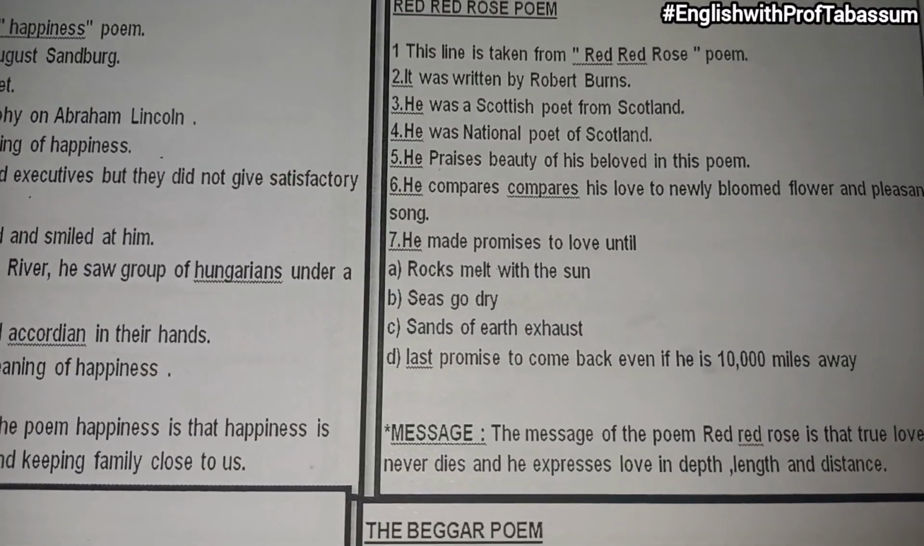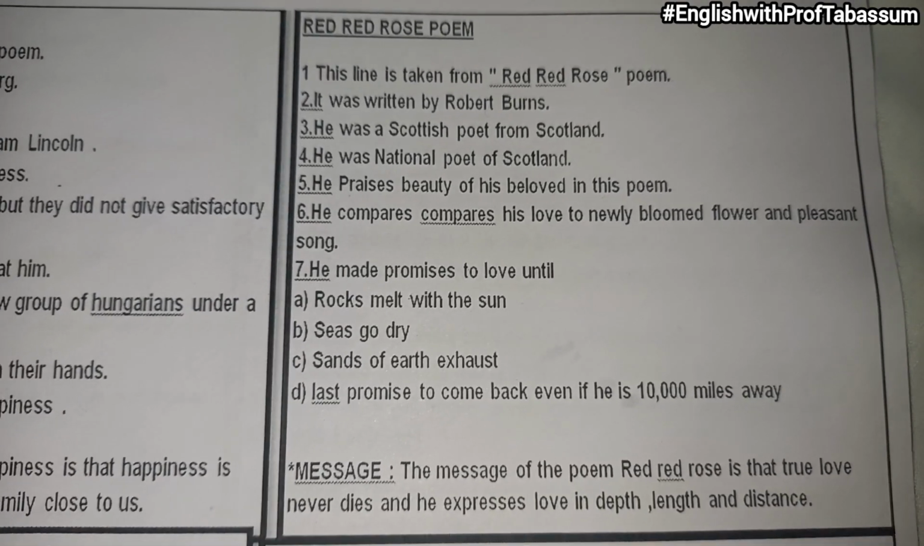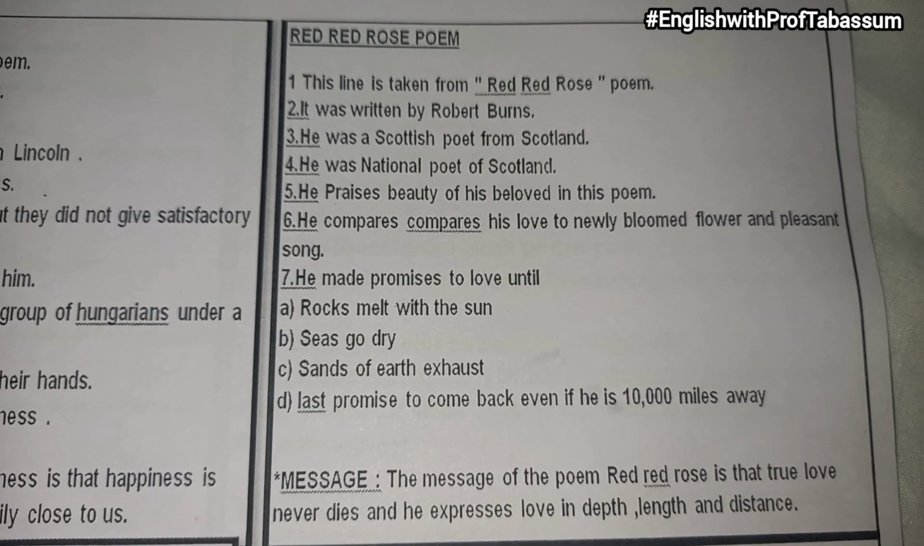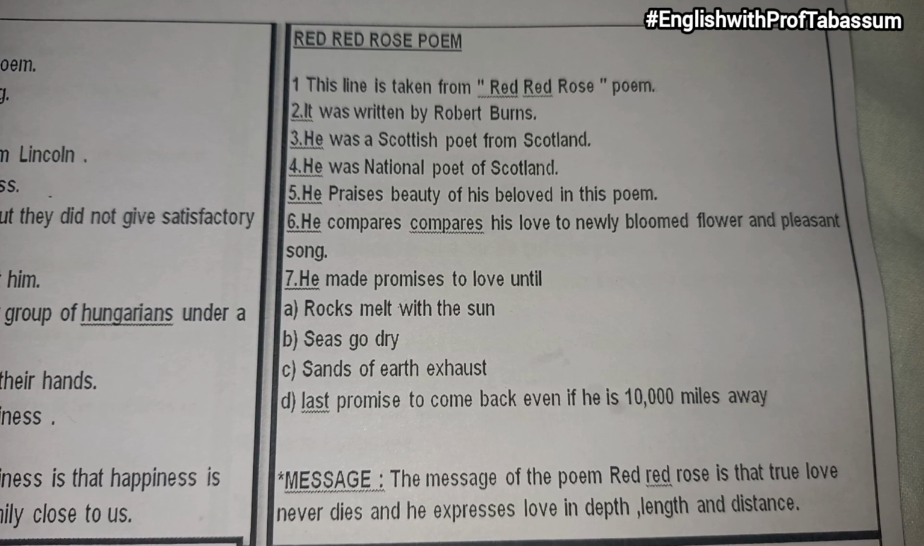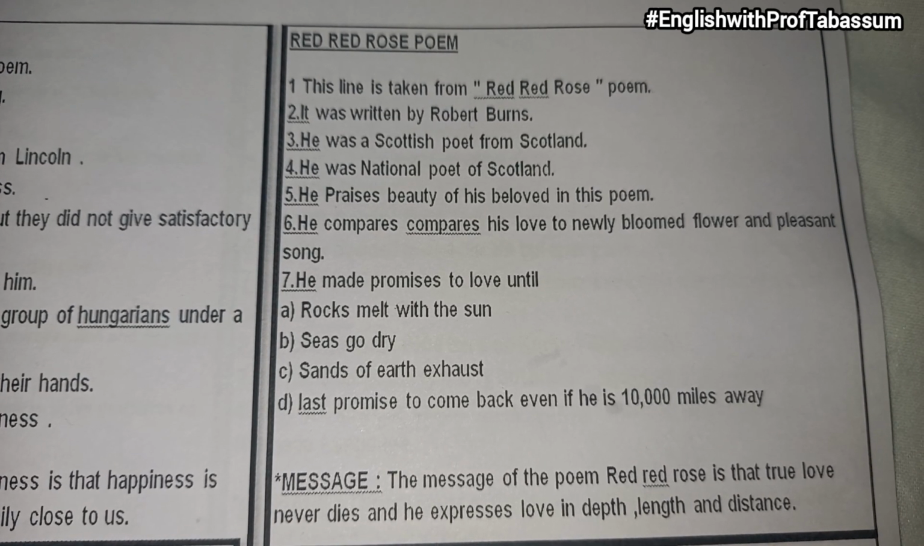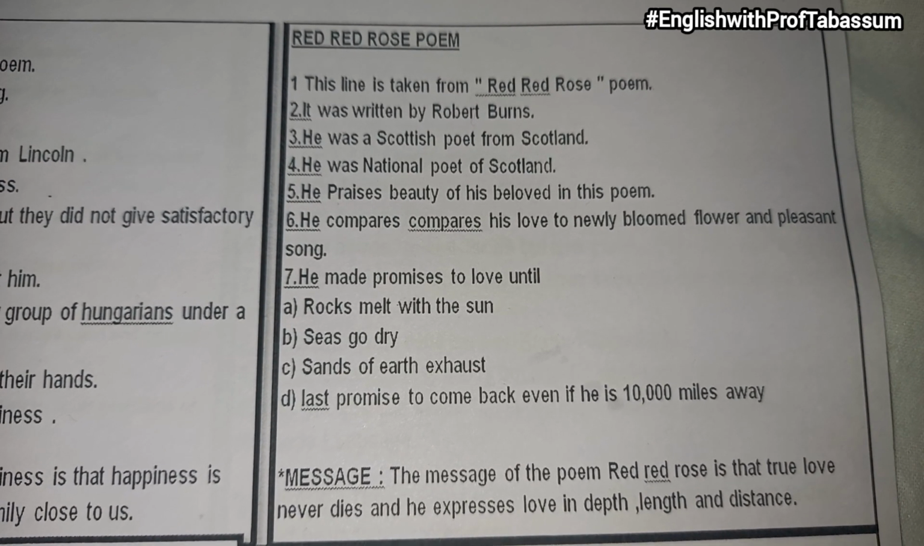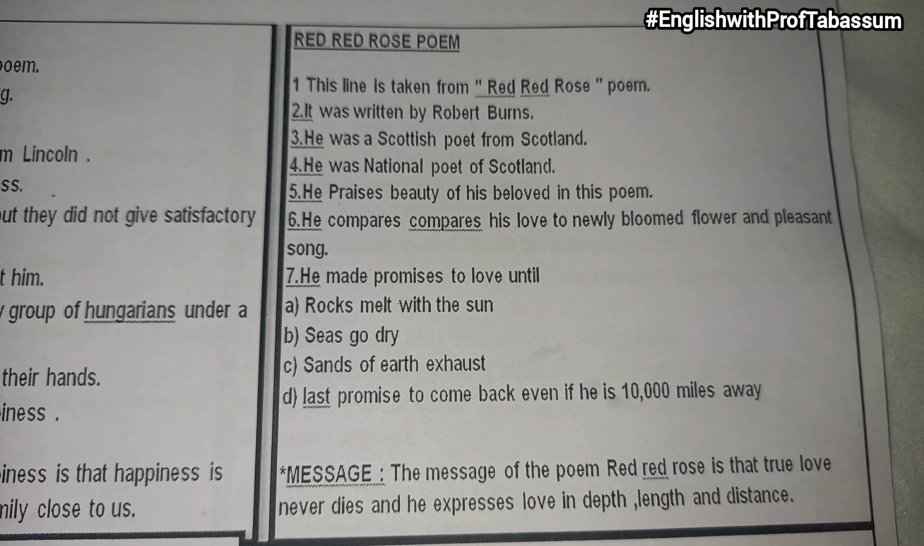Now let us see the second poem's annotation. This line is taken from Red Red Rose poem. It was written by Robert Burns. He was a Scottish poet from Scotland. He was national poet of Scotland. He praises beauty of his beloved in this poem.